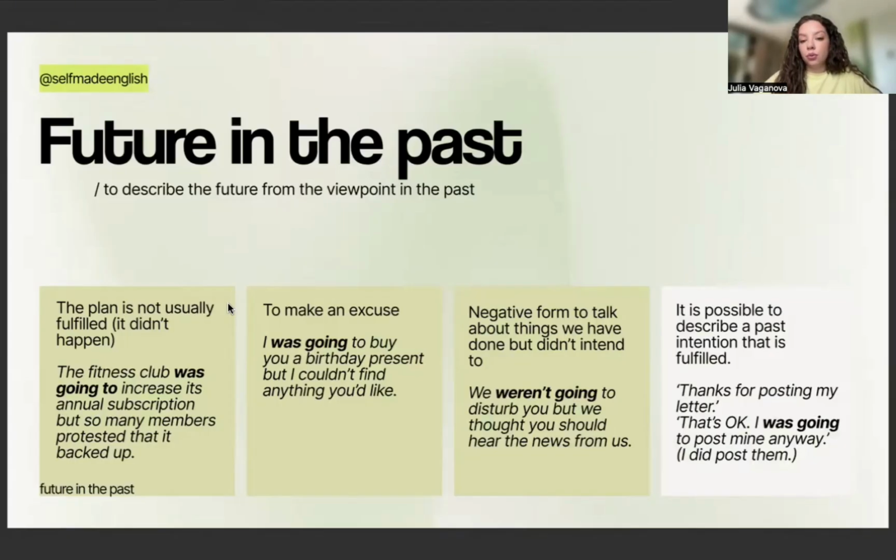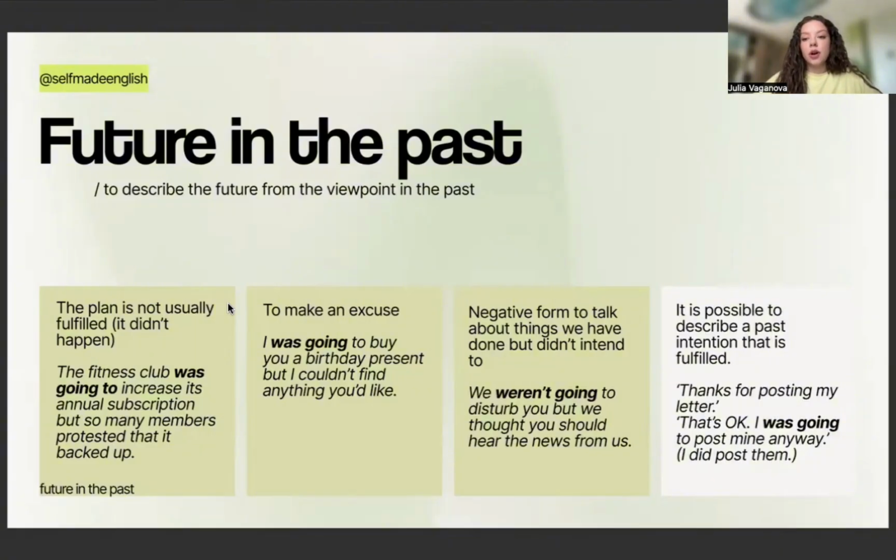Also, the negative form is used to talk about things we have done but didn't intend to. This is a little bit similar to the previous point that I made. We were not going to disturb you, but we thought you should hear the news from us, right? So we didn't intend to disturb you, to bother you, but we thought that it is necessary, right? We some kind of regret this situation.